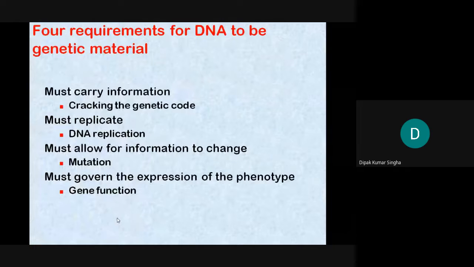There are four requirements for DNA to be genetic material. It must carry the information; DNA carries all the genetic information, that's why it is called the reserve bank of genetic information. It must replicate, so DNA will be replicated. It must allow for the information to change, like mutation. And it must govern the expression of the phenotype, like gene function. So these are the main functions of the genetic material.